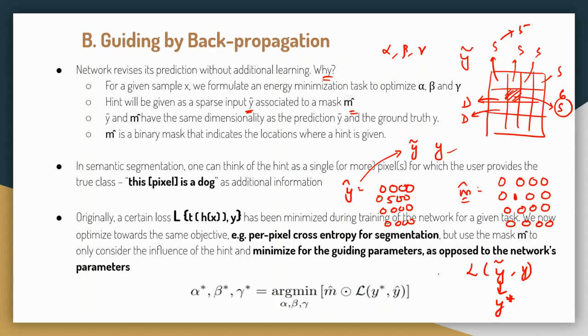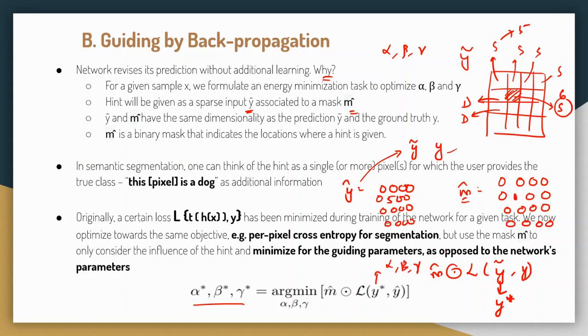So we have to do an element-wise multiplication with m cap. This means that I am just evaluating the loss for the hint that is being provided, and I do not care about what is happening in the other locations. So this is my basic minimization task. Minimize this loss, and we will get the tuned alpha star, beta star, gamma star. Why? Because this y star is manipulated by alpha, beta, and gamma.